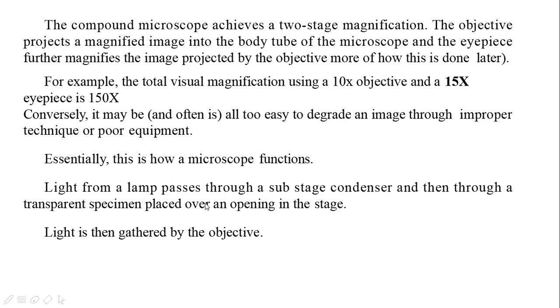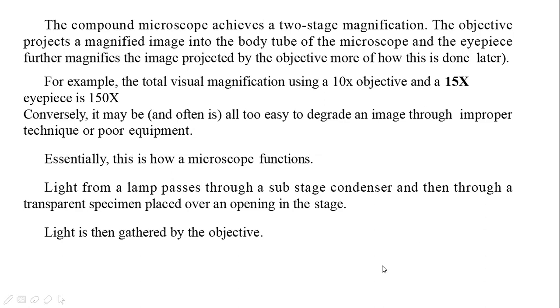Next, light from the lamp passes through a substage condenser and then through a transparent specimen placed over an opening in the stage. Light is then gathered by the objective. In the later slides, we can see the diagram of the microscope where the condenser is positioned at the base of the stage, that is the substage.